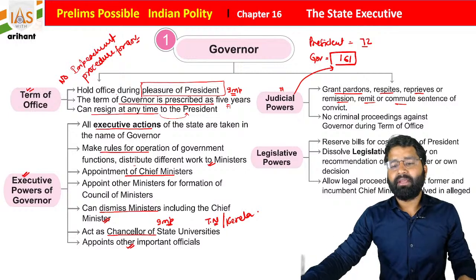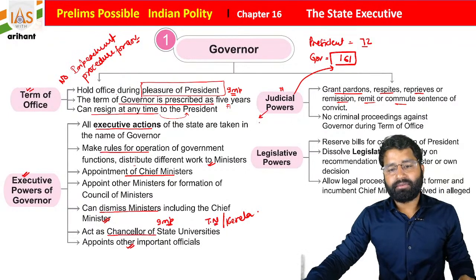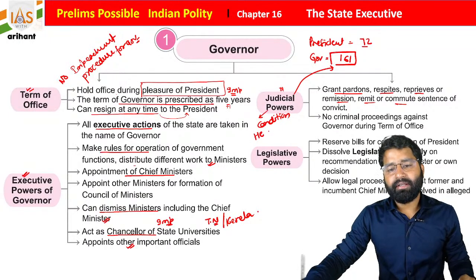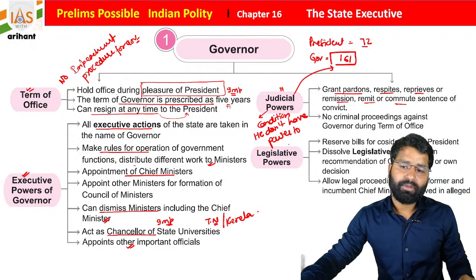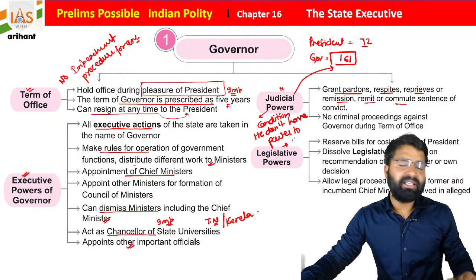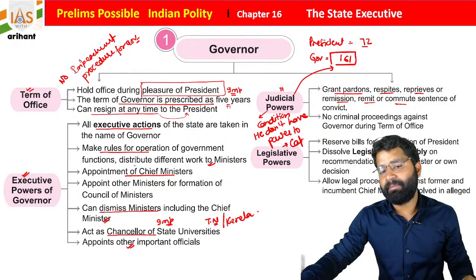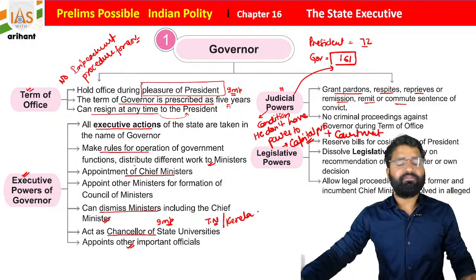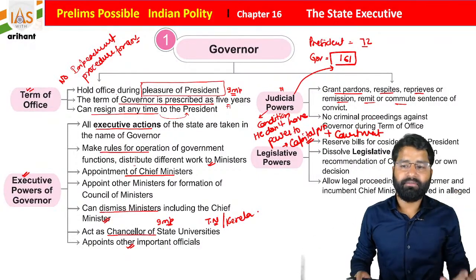But there are two things. See, a condition is there. He basically doesn't have the power to interfere in capital punishment. Capital punishment means death sentence. Along with that, students, also in court martial. So these are the special powers of the President of India.